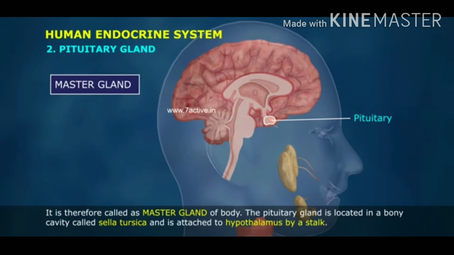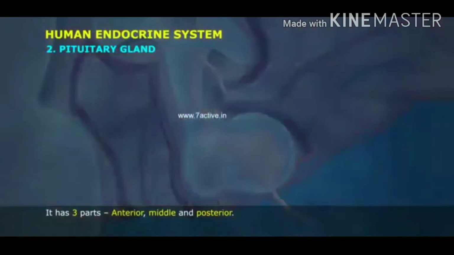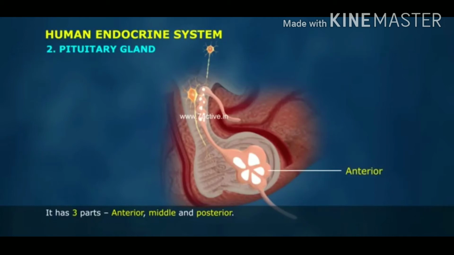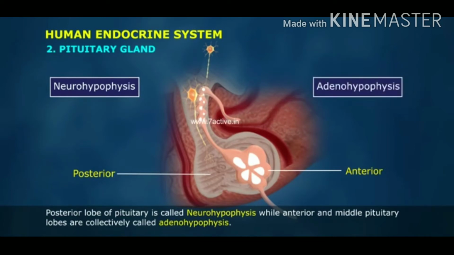The pituitary gland is located in a bony cavity called sella turcica and is attached to hypothalamus by a stalk. It has three parts: anterior, middle, and posterior. Posterior lobe of pituitary is called neurohypophysis, while anterior and middle pituitary lobes are collectively called adenohypophysis.